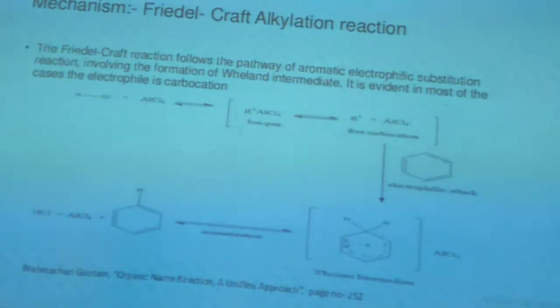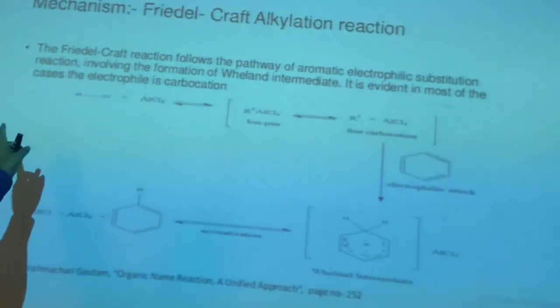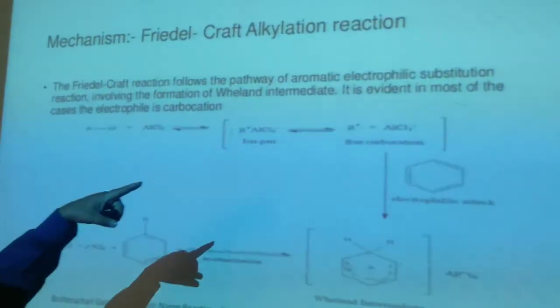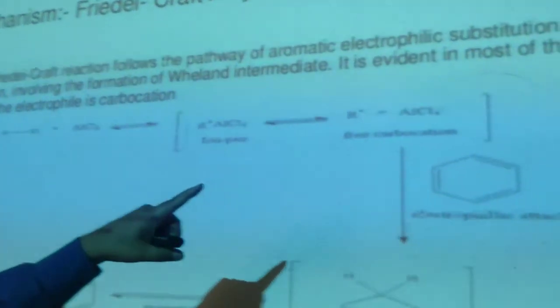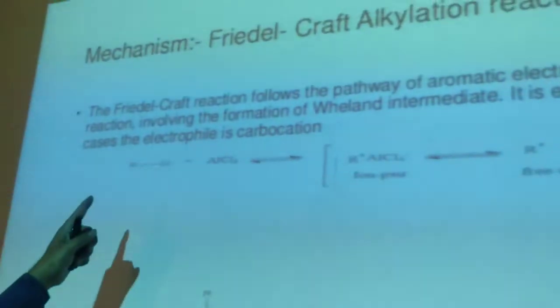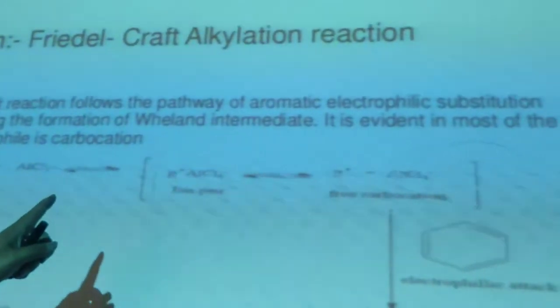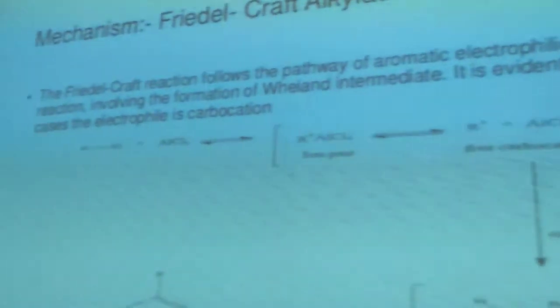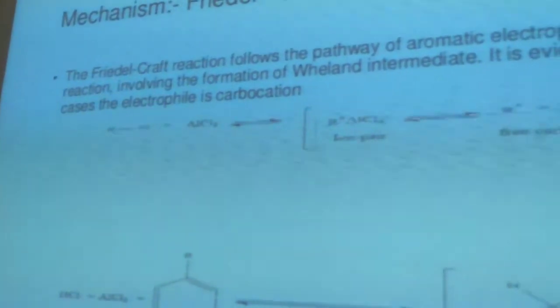Mechanism of Friedel-Crafts alkylation. The Friedel-Crafts alkylation follows the pathway of aromatic electrophilic substitution reaction involving the formation of a Wheland intermediate. It is evident that in most cases the electrophile is a carbocation.